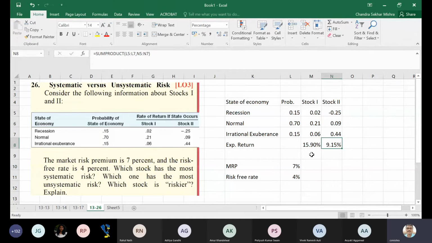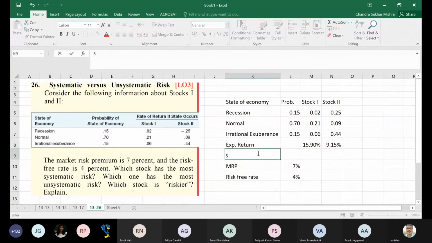Now, can I find the standard deviation of both the stocks? How do I do that? Here, can I apply sum product? I don't think so.